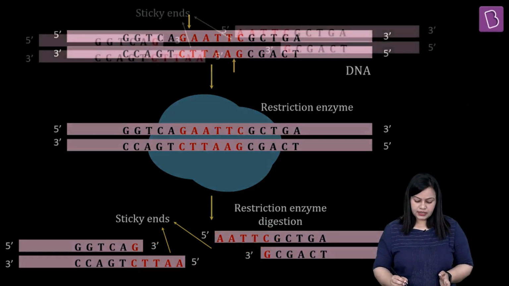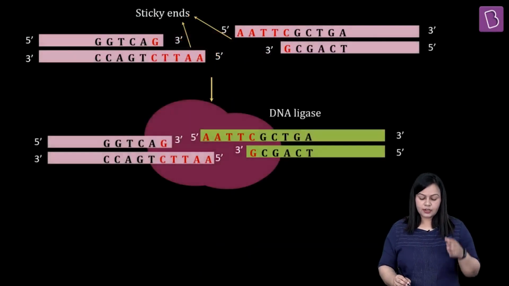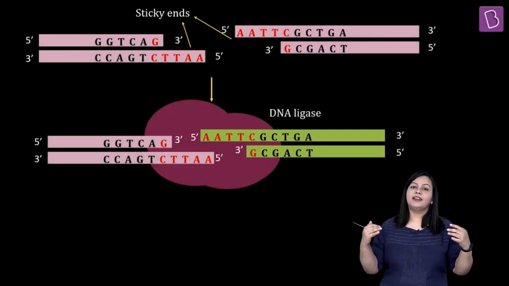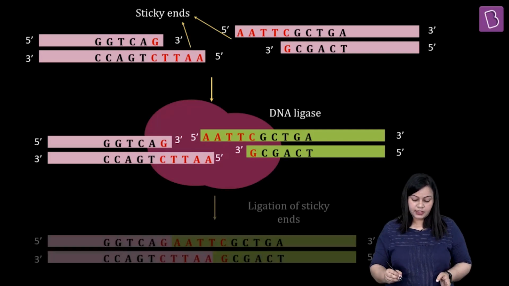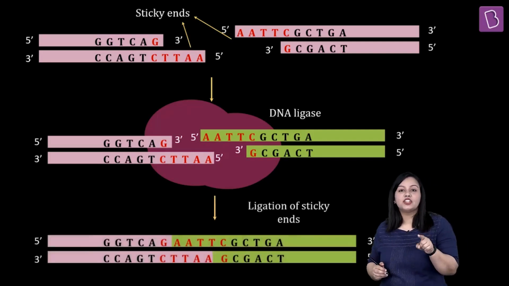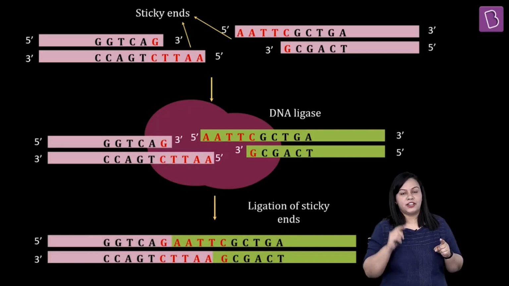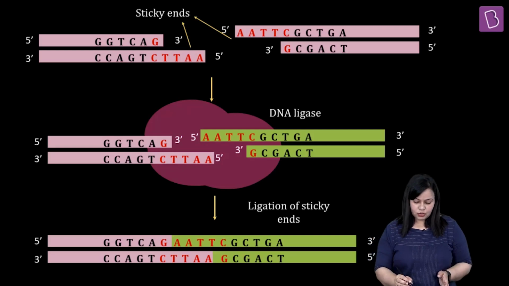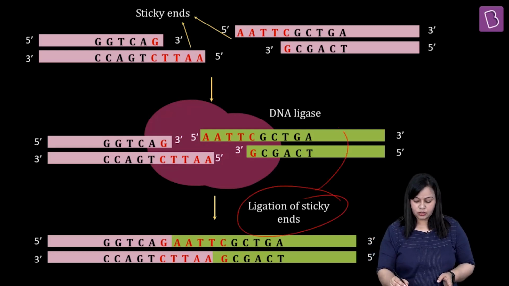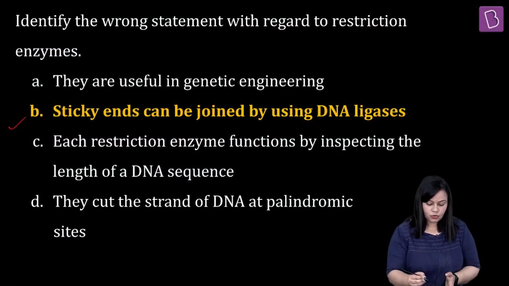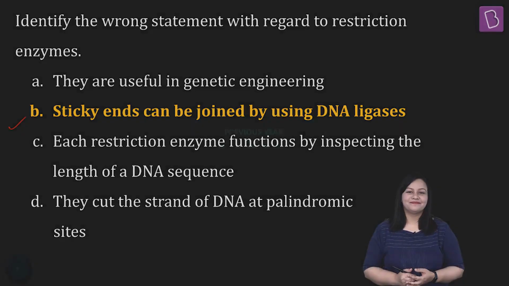Now here, these sticky ends we are going to ligate with another enzyme called DNA ligase. And that is why I told you that ligation is certainly done by DNA ligase, but that's not a property of restriction enzyme, which is what the question was asking about, right? So here you have ligation of the sticky ends with the help of enzyme DNA ligase. So what is going to be the right answer for this question? A wrong statement was asked. It's going to be option B.